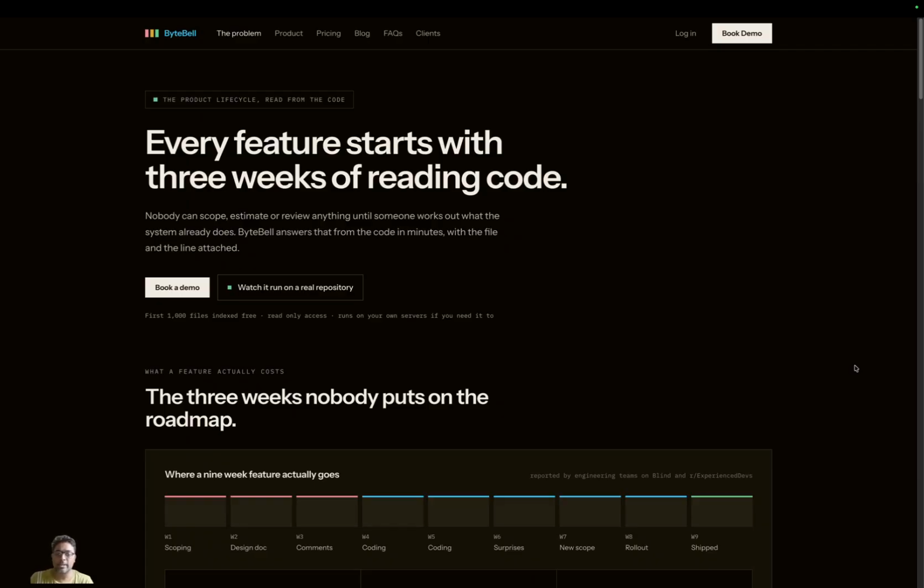All the other tools like Graphify, Code Graph, Code Nexus, Git Nexus, all these tools work on, let's say, a maximum of 1,000 files because they are still using AST parsers to build the intelligence layer. We at ByteBell build the verification layer on top of your code base, independent of the number of files, using open source models. Let me show you how it works.